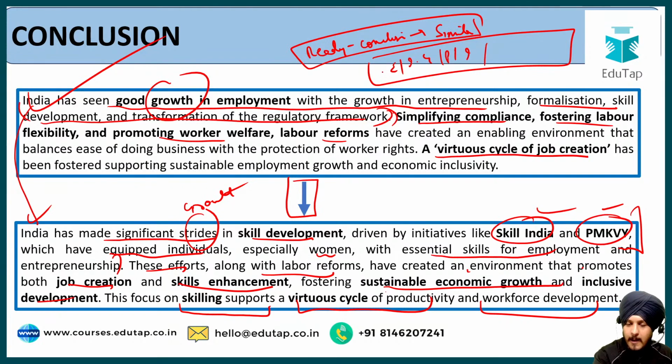अब ऐसा मत करना कि आपके पास बिल्कुल ही limited keywords ही हैं. For example, अगर एग्जाम में employment का भी एक क्वेश्चन आ गया and inclusive growth का भी क्वेश्चन आ गया, और आप सेम टाइप का कंक्लूजन लिख के आ रहे हो, that is not the idea. But I want you to have a good list of keywords so that in case you get a mental block in the examination, you have some backup plan, to write quality answers within a minimum amount of time, and this is how you can do it. I hope this example was helpful for you.